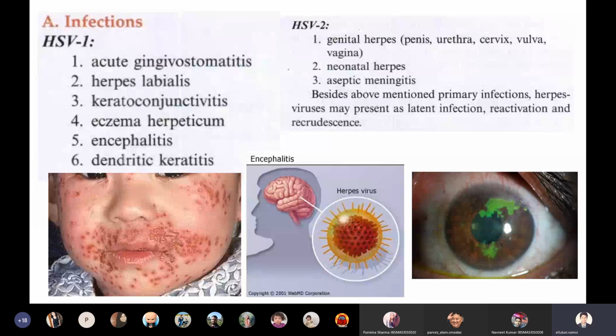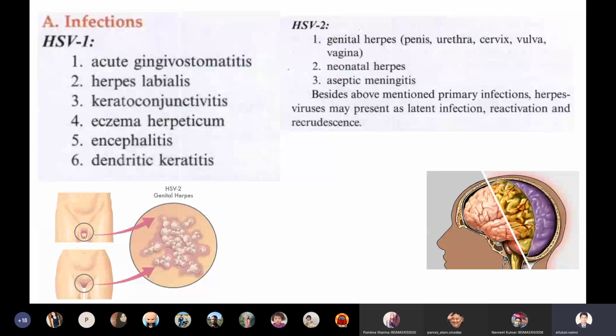Genital infection is caused by herpes simplex 2 virus, whereas herpes simplex 1 will cause the following disease conditions. Let us see the signs of herpes simplex 2 virus infection. Herpes simplex virus will cause genital rashes, so rashes on the penis and in the vagina we can see.